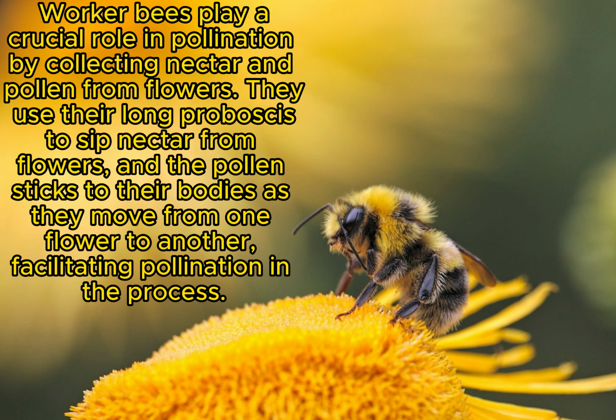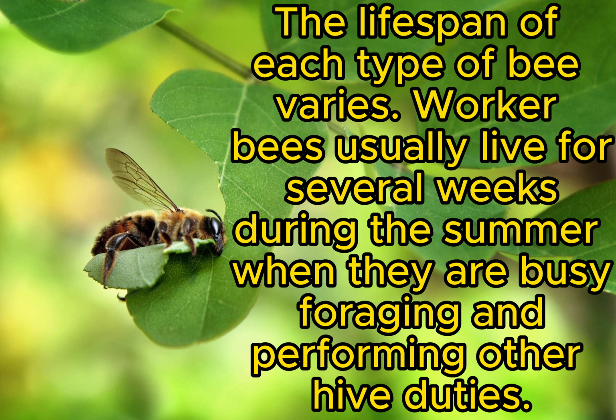Number 8. Short lifespan. The lifespan of each type of bee varies. Worker bees usually live for several weeks during the summer when they are busy foraging and performing other hive duties. However, worker bees who are born in the late summer or fall may live longer to help the colony survive through the winter. Drones have a relatively short lifespan, and their numbers decrease drastically after the mating season.